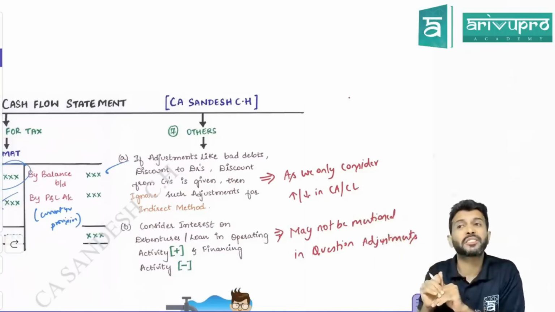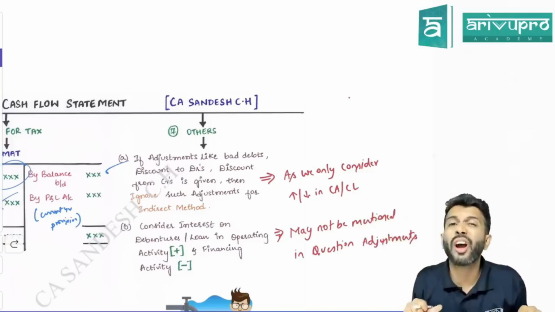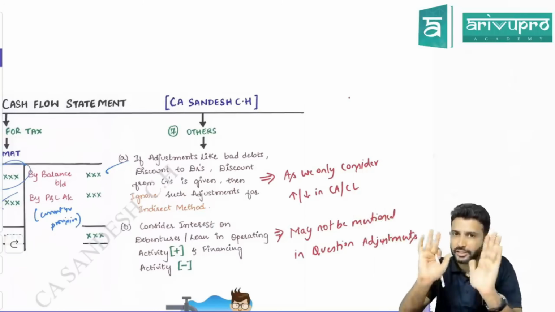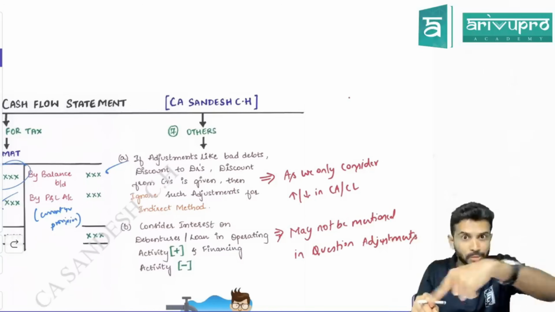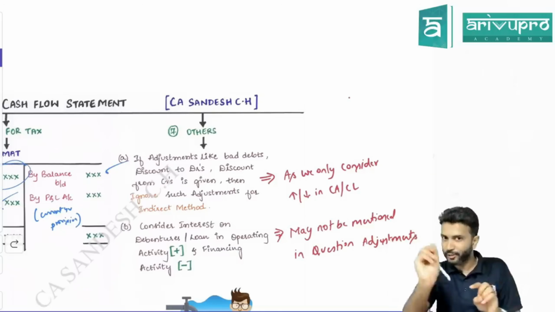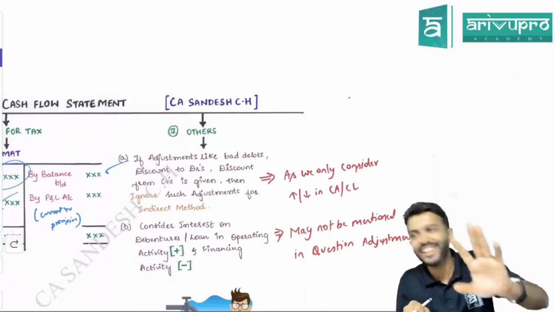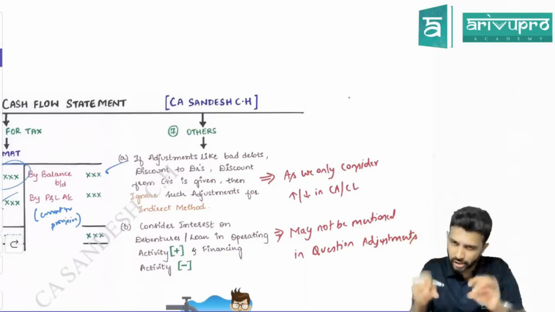Again, if you give its adjustment, no, the cash flow statement will not match. So as far as current assets, I will not go into details of all this. We have done problems also based on this in class. If you refer to the notes, those of you who are my students, you'll be able to get this. For the others, you can just remember like this.